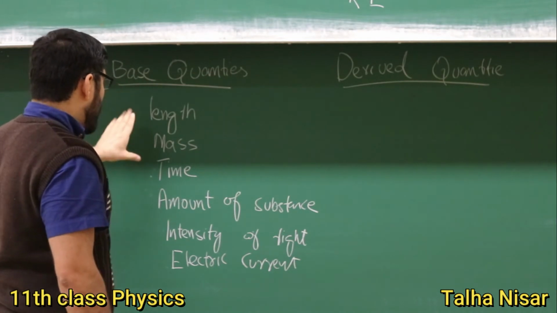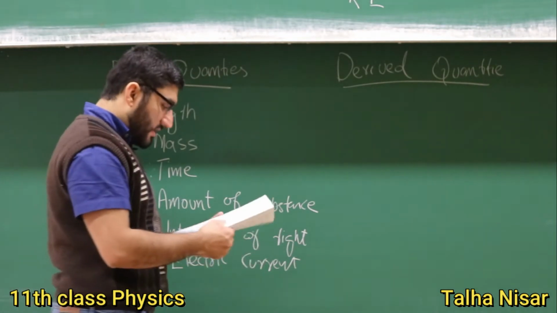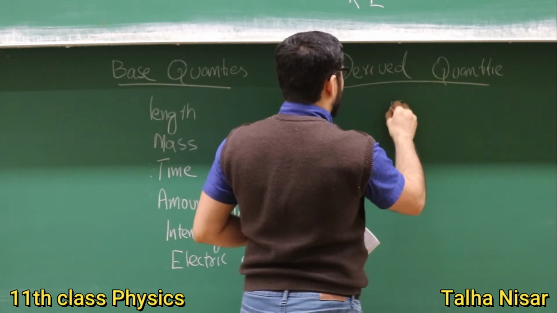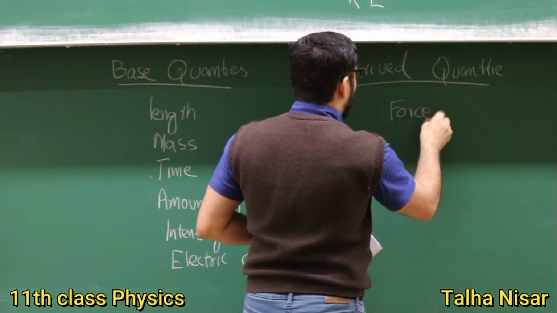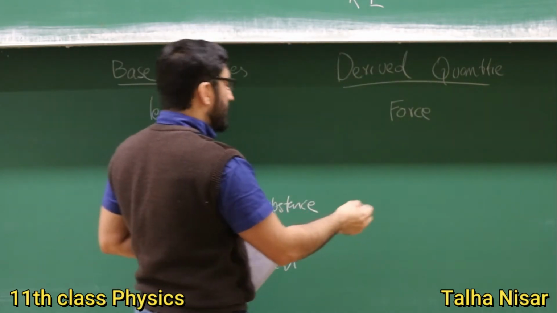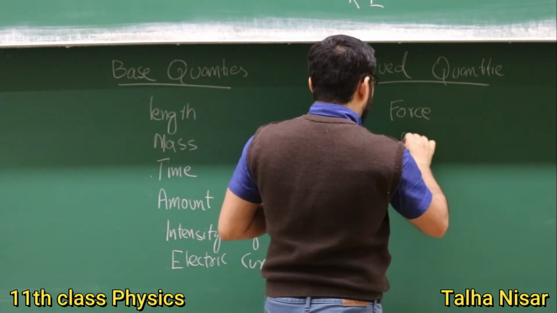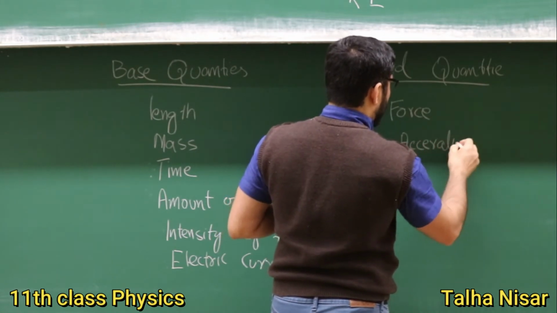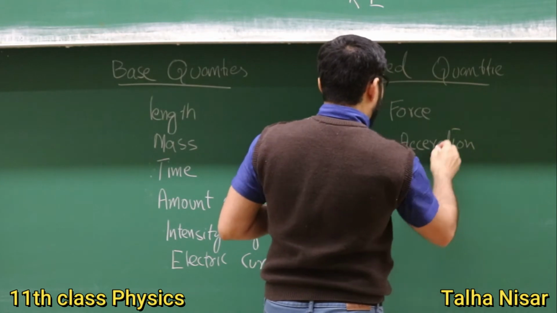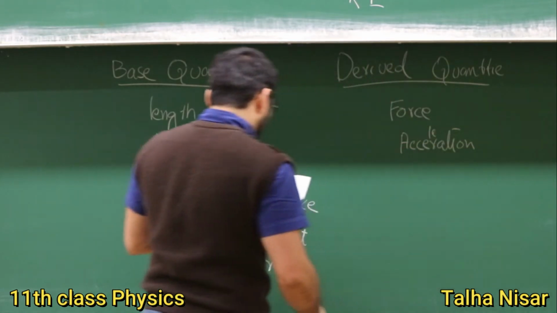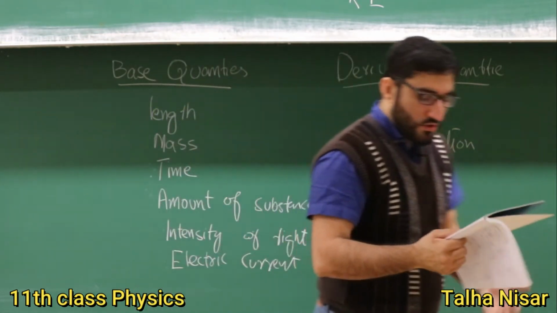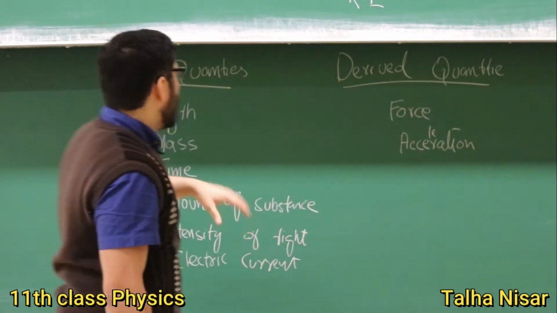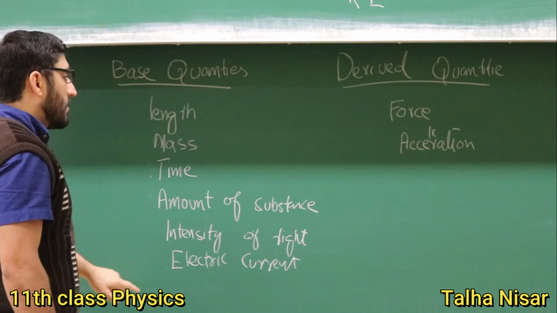So based on these 7 basic quantities, we can have the force, for example. These are the derived quantities. So force is a derived quantity. We will discuss these things in detail. So we have the acceleration here, and then we have the velocity, we have the volume, and then we have the area. So these are the derived quantities. So here the base quantities are important.